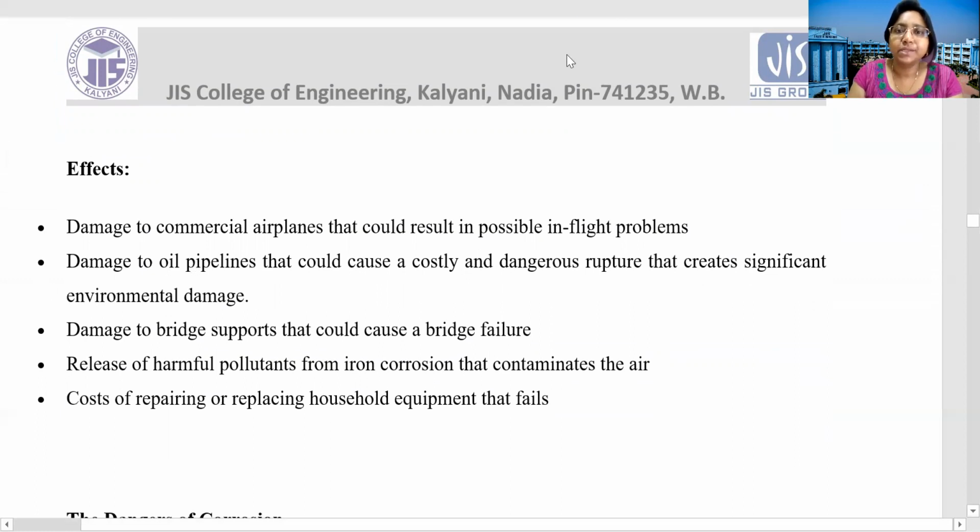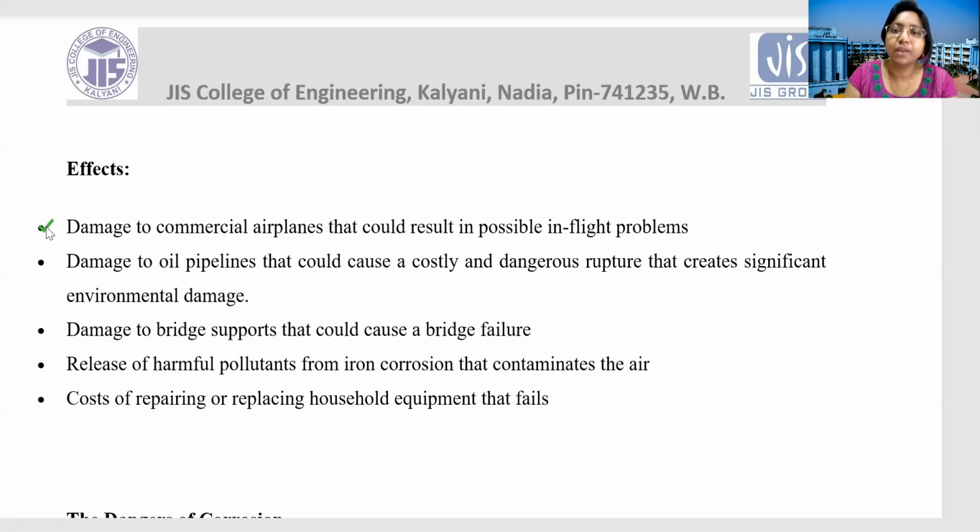First, damage to commercial airplanes that could result in possible in-flight problems. Second, damage to oil pipelines that could cause a costly and dangerous rupture that creates significant environmental damage. Number 3, damage to bridge supports that could cause a bridge failure.